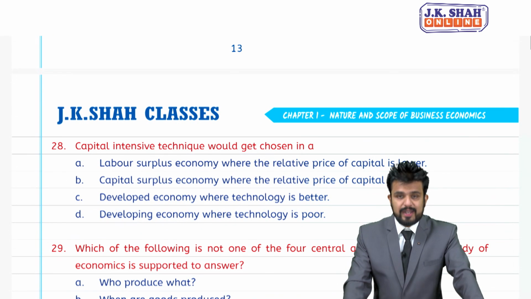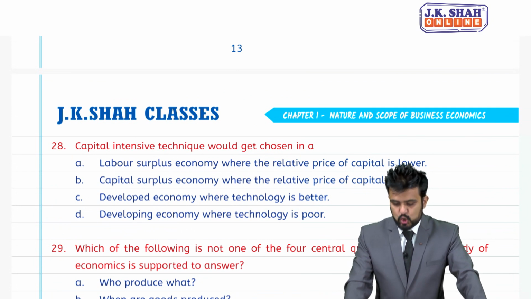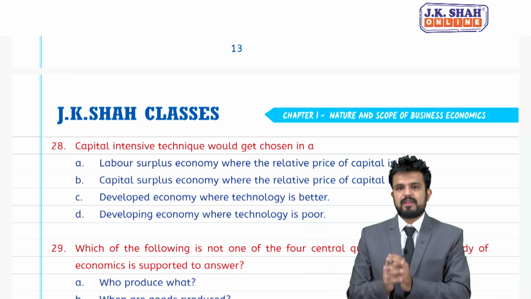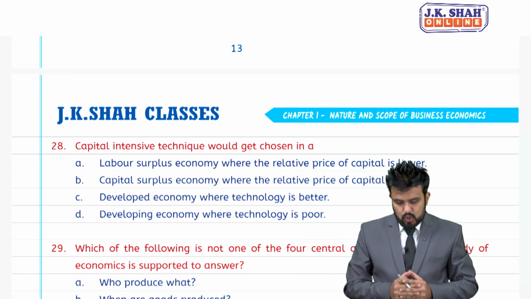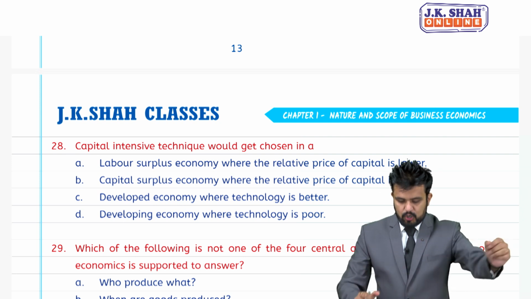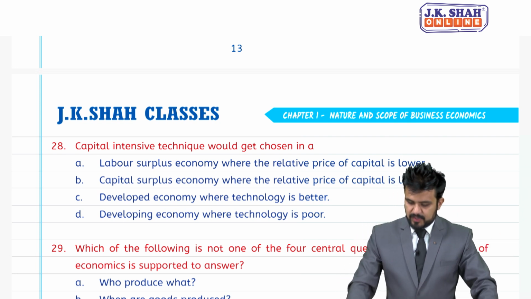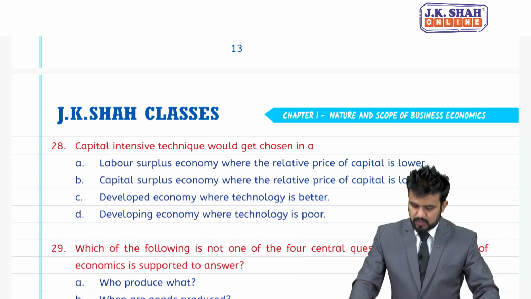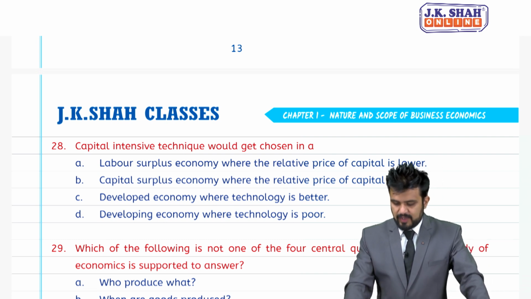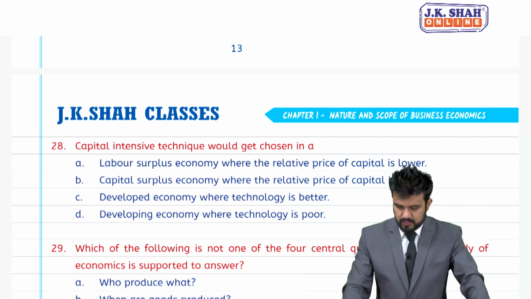So MCQ number 28, capital intensive techniques would get chosen. Option A, labor surplus economy, where the relative price of capital is lower. Option B, capital surplus economy, where relative price of capital is lower.